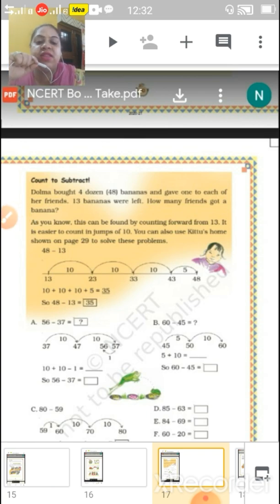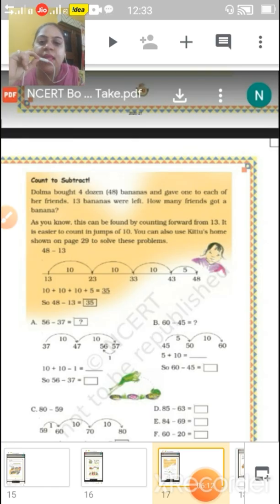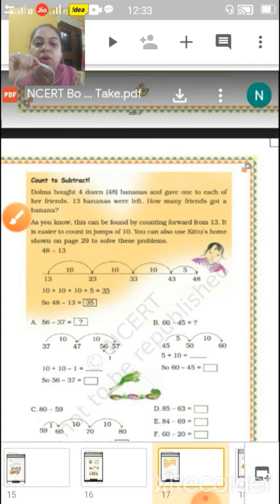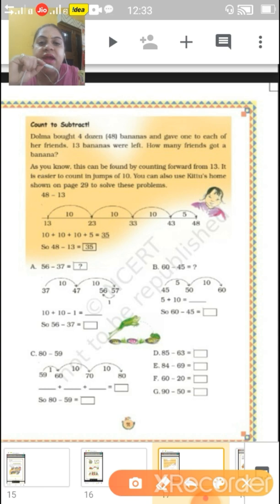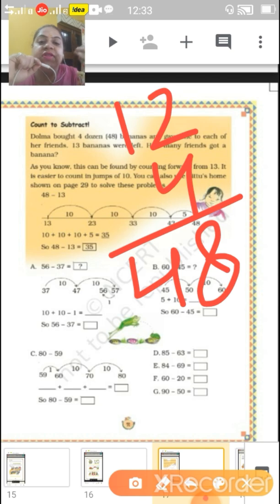Count to subtract. In this we have to count to subtract. Dolma bought 4 dozen bananas and gave one to each of her friends. 13 bananas were left. 4 dozen means, in 1 dozen, I hope you all know how many bananas are there. That is 12 bananas in 1 dozen. So 12 into 4 when we do, that is your 48. Now how many friends got a banana?